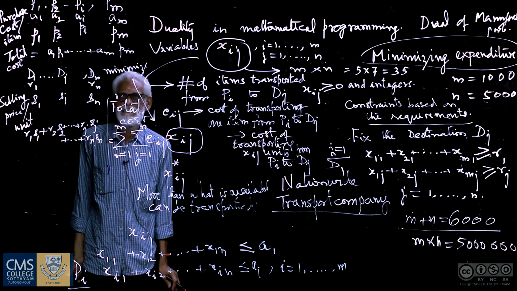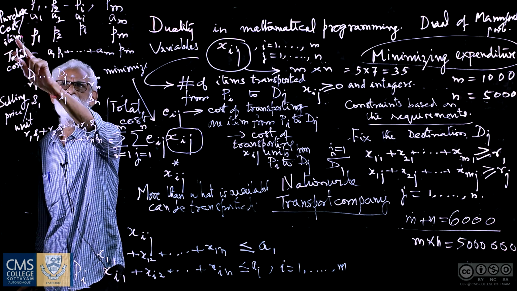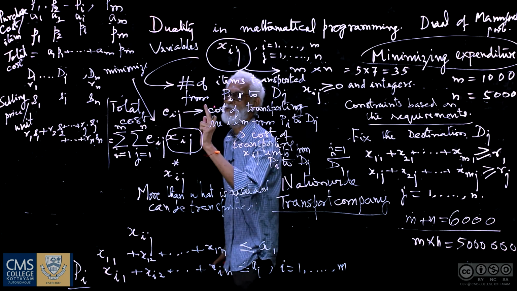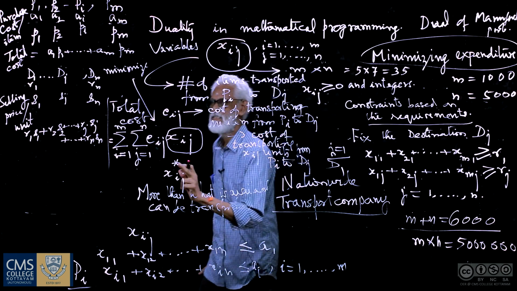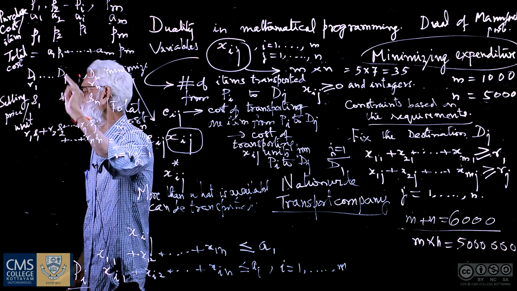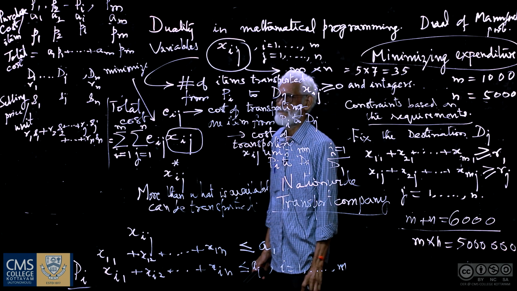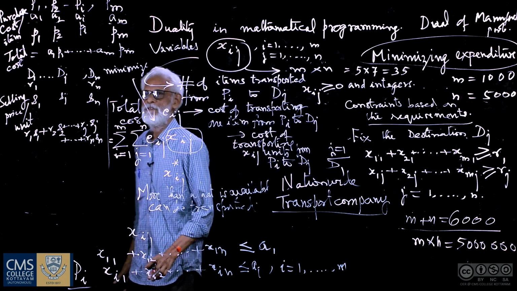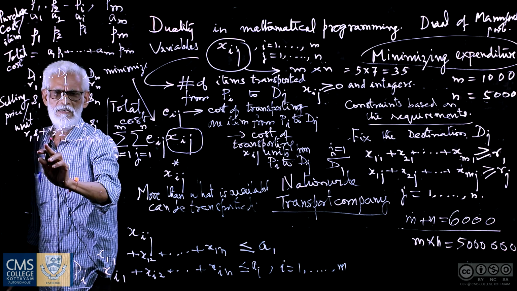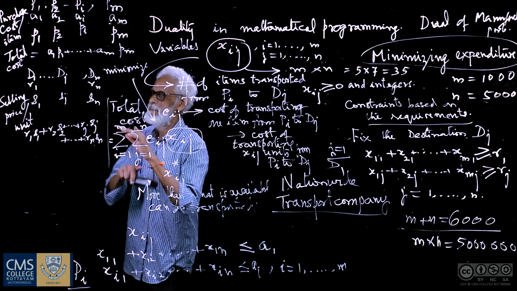Okay, so what is the trick? Now, P1 is the purchase cost per item from plant P1. Similarly, S1 is the selling price per item at a destination or the retail outlet D1. Now, with P1 so on Pm and S1 so on Sn, we are going to play.